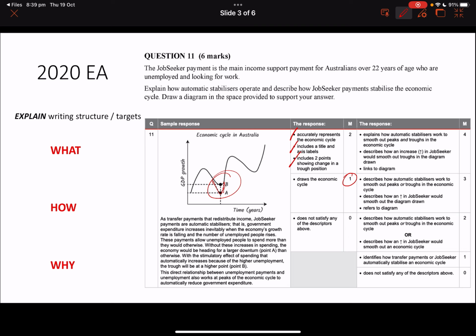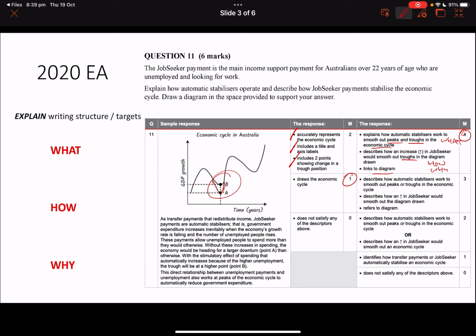If you got it, then you would have got 2 out of 2, but let's assume it's 1. The second part, explain how automatic stabilisers work to smooth out peaks and troughs in the economic cycle. That's the theory, that's the what. Describes how an increase in job seekers would smooth out troughs and links to diagram. There we see the how, and I guess the why, don't we? Okay, at that point there.